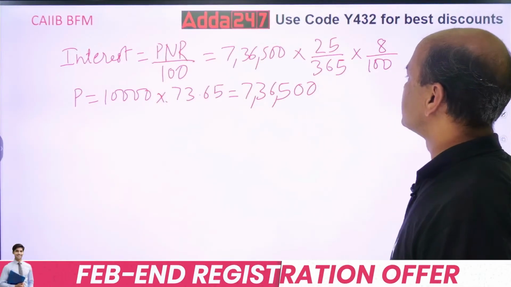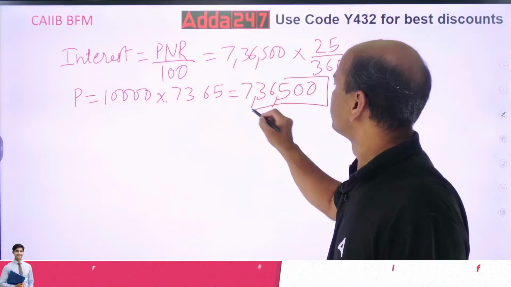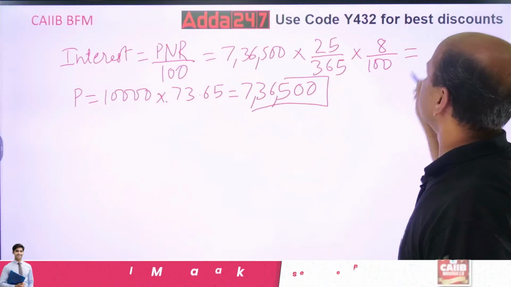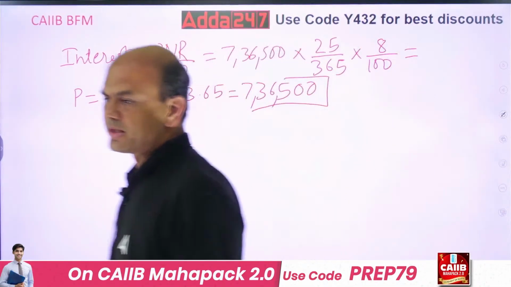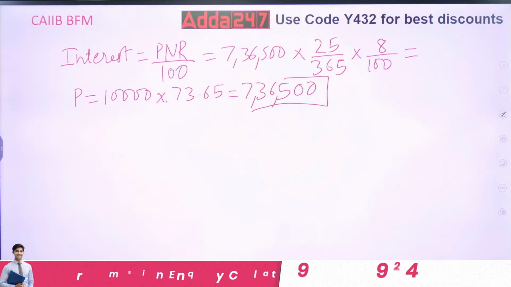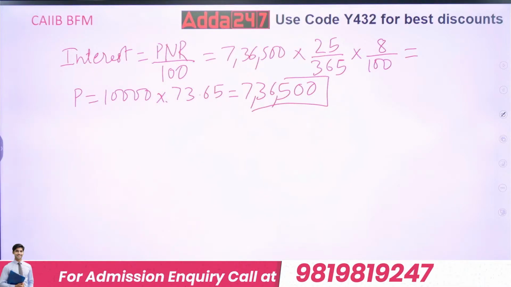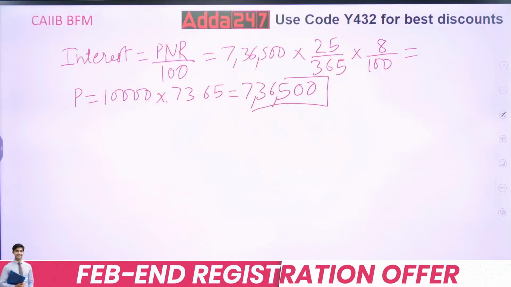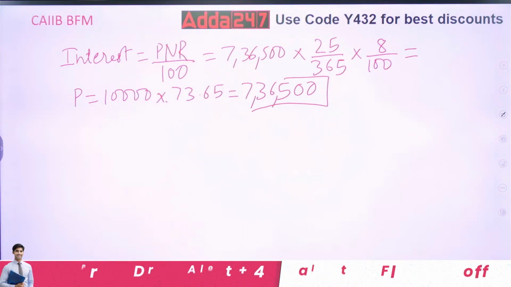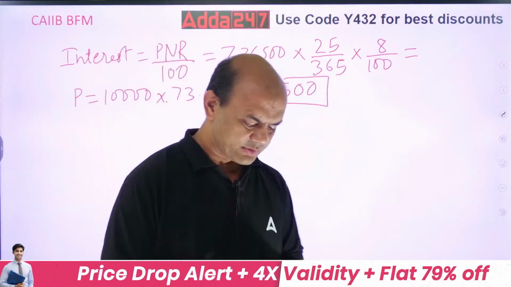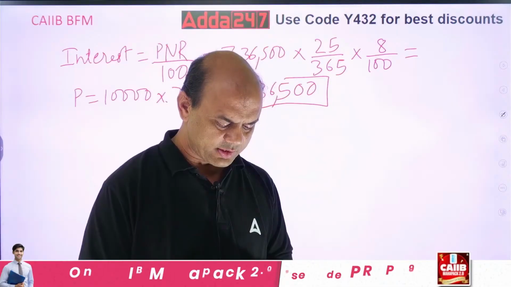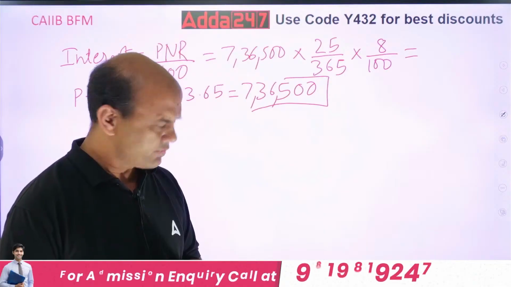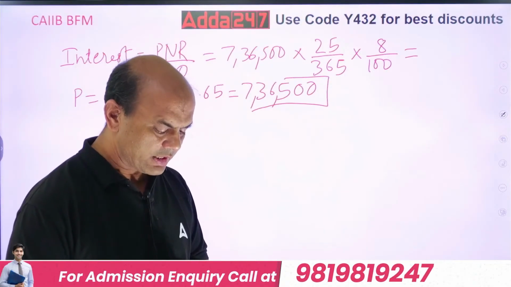Now solve this, everyone. Solve this part. What will you get? Give me the final answer directly now. So it is equal to, let me see, I'll also try it. 7,36,500 into 25 into 8.